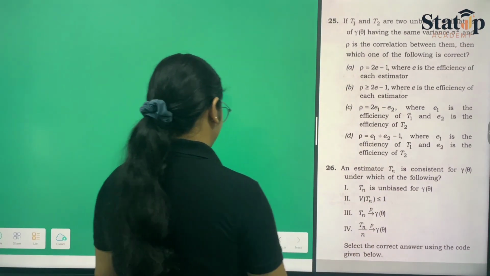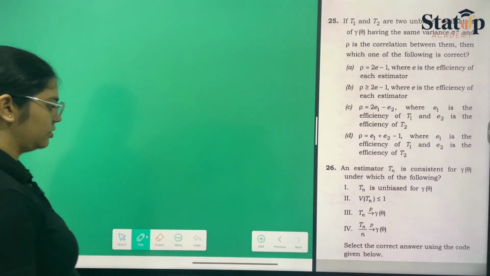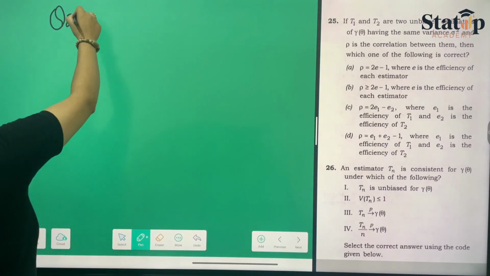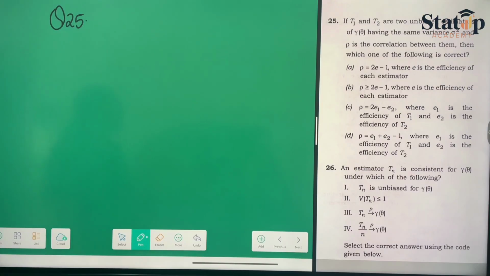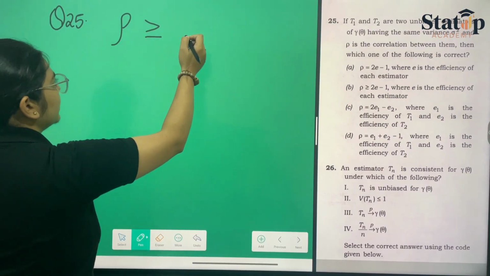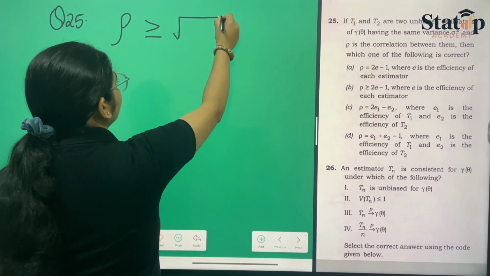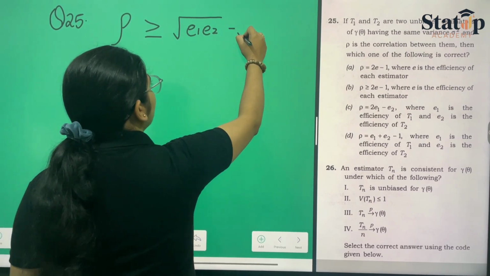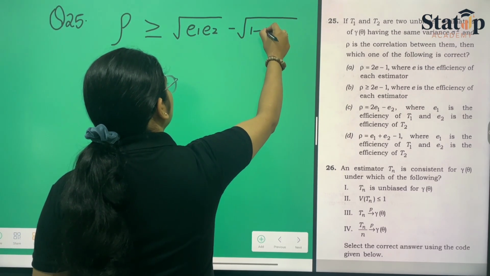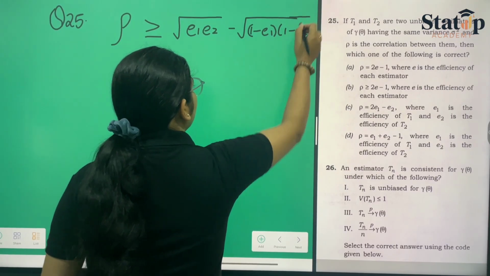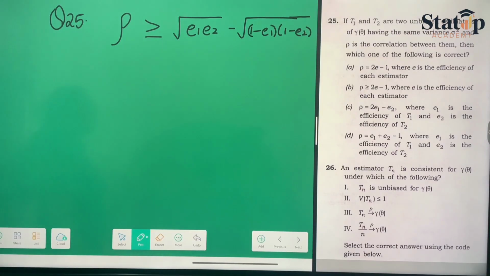Now this is direct implementation. Question number 25 is the direct implementation of a theorem. The theorem states that whenever we have the correlation coefficient, it is always greater than or equal to the square root of E1 E2 minus the square root of (1 minus E1)(1 minus E2) of two estimators having E1 and E2 as their efficiencies.